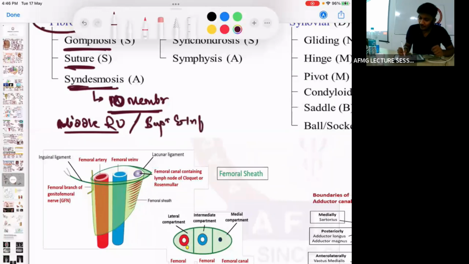Superior and inferior tibiofibular joint. So syndesmosis, where is it found? Syndesmosis is due to the presence of an interosseous membrane. Between two bones, what will be there? Membrane. Which joints are examples of syndesmosis? First is the middle radioulnar joint, and second is the superior and inferior tibiofibular joint.